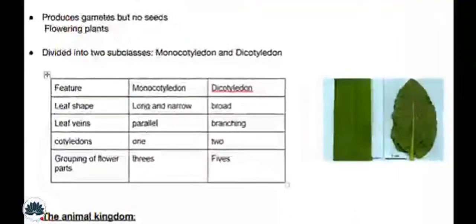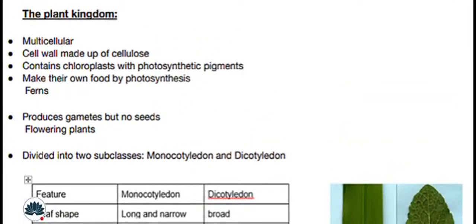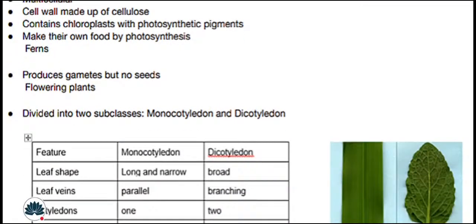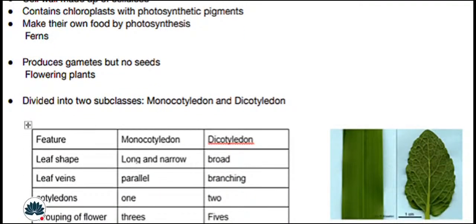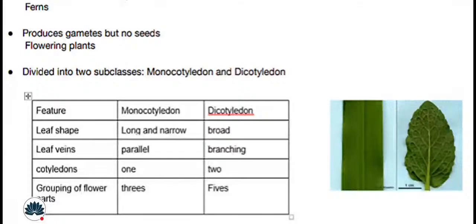Moving towards the plant kingdom. They are multicellular. Their cell wall is made of cellulose, and they contain chloroplasts and photosynthetic pigments such as chlorophyll. They make their own food by photosynthesis. Ferns produce gametes but no seeds. Flowering plants are divided into two subclasses: